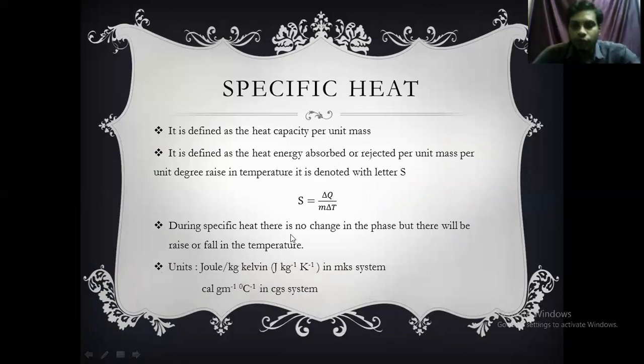And the next point, that is units. The unit for specific heat is joule per kg Kelvin in the MKS system, or calorie per gram centigrade. Or else you can write this as joule kg inverse Kelvin inverse, calorie gram inverse centigrade inverse.